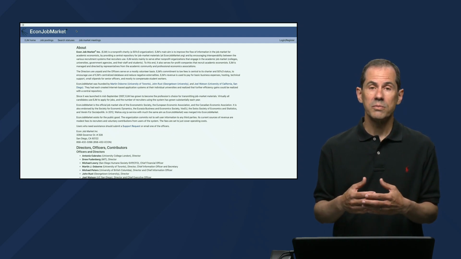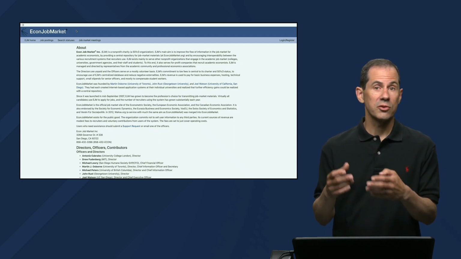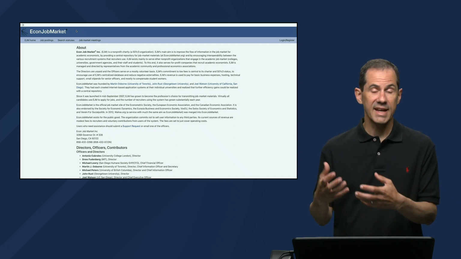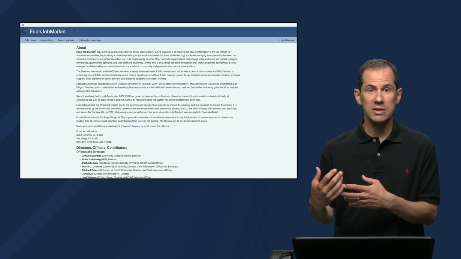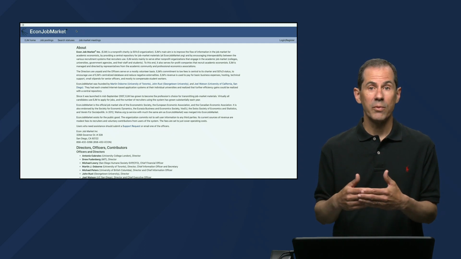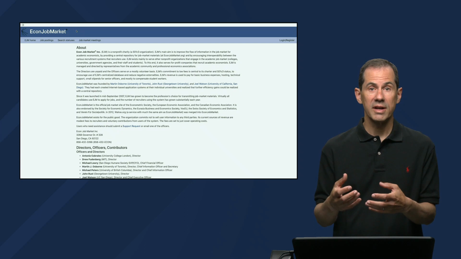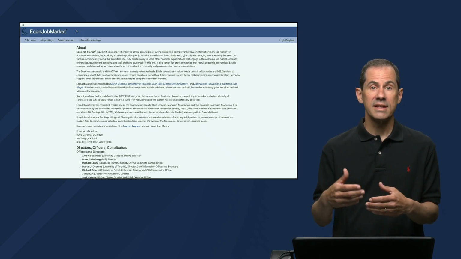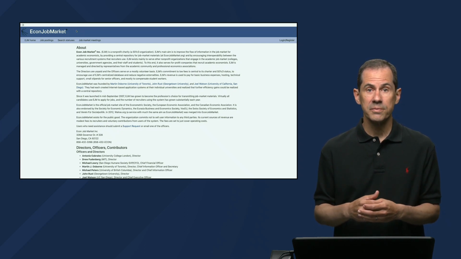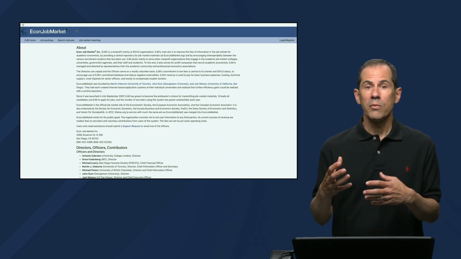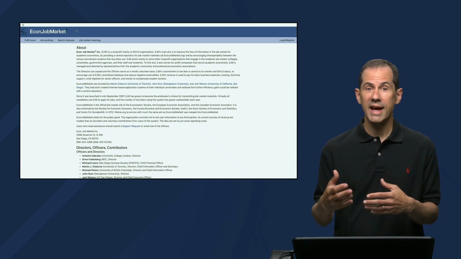Another situation would be if your advisor already has an Econ Job Market account. Maybe your advisor was a candidate in the system in a previous year, but doesn't yet have the recommender role. In that case, again, we're going to have to give your advisor the recommender role, and the identity verification has to take place. And the third situation is when we have somebody in the system who already has the recommender